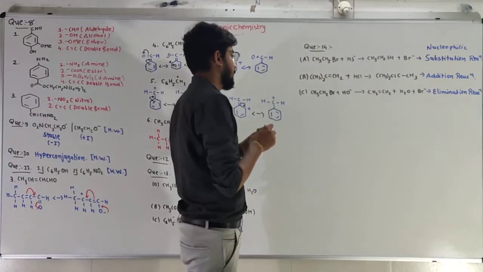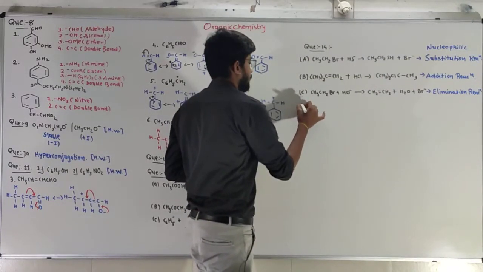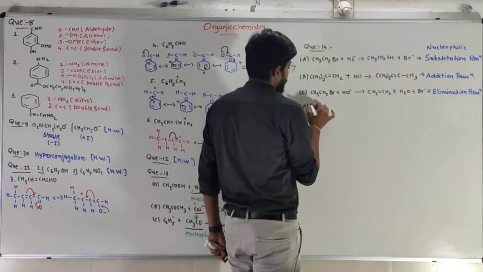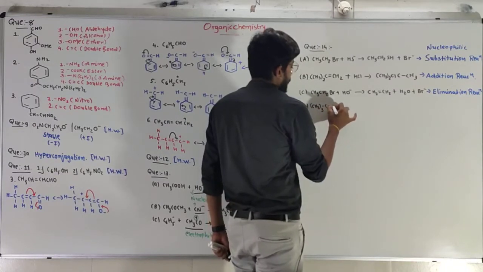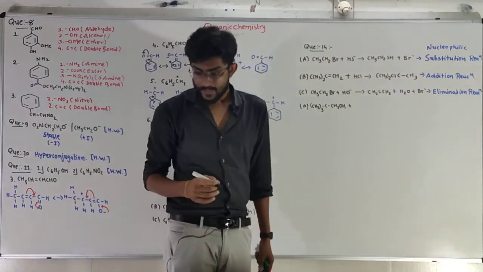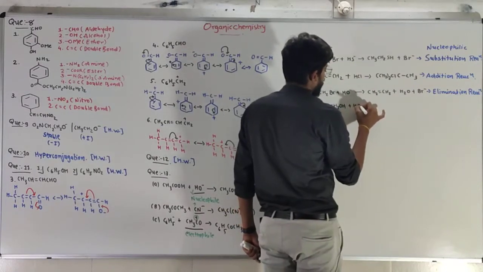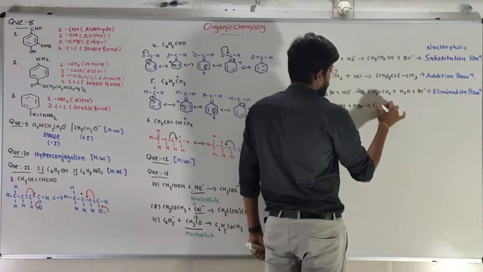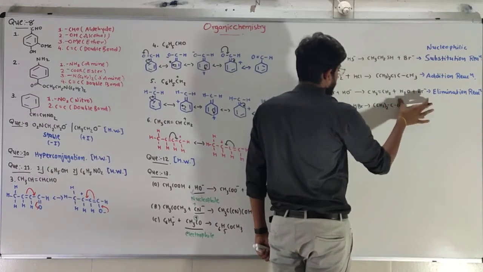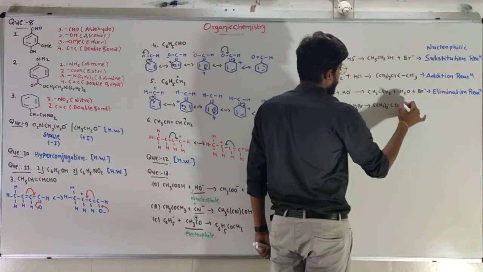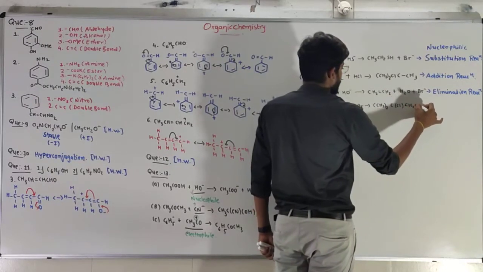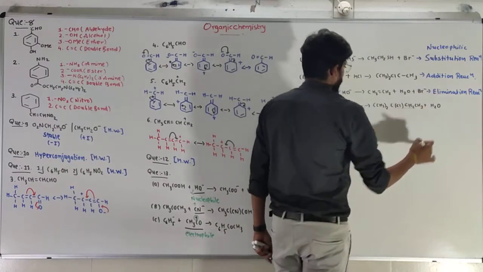Okay. Our last reaction, the fourth one, (CH3)3C-CH2OH plus HBr gives me (CH3)2BrC-CH2CH3 plus H2O.